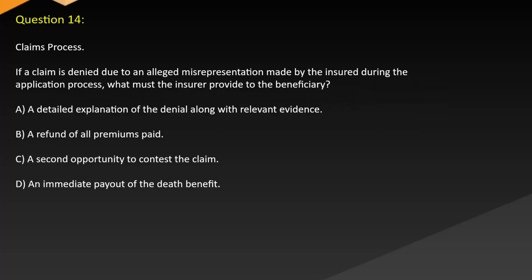Question 14. Claims process. If a claim is denied due to an alleged misrepresentation made by the insured during the application process, what must the insurer provide to the beneficiary? A. A detailed explanation of the denial along with relevant evidence. B. A refund of all premiums paid. C. A second opportunity to contest the claim. D. An immediate payout of the death benefit.